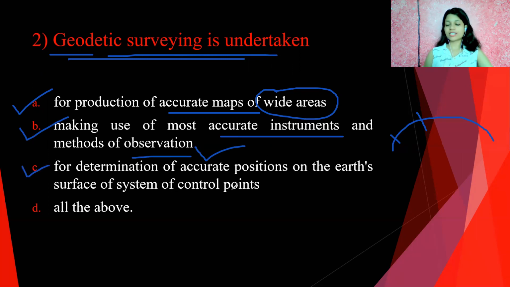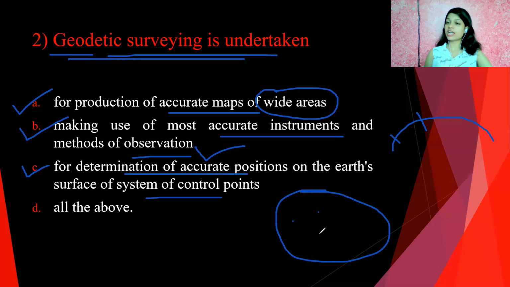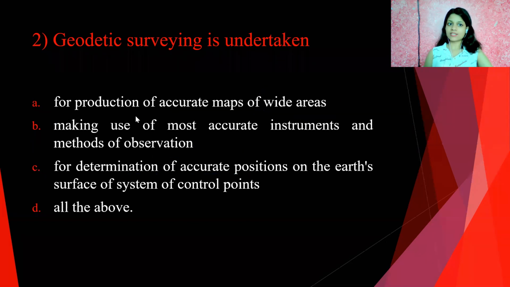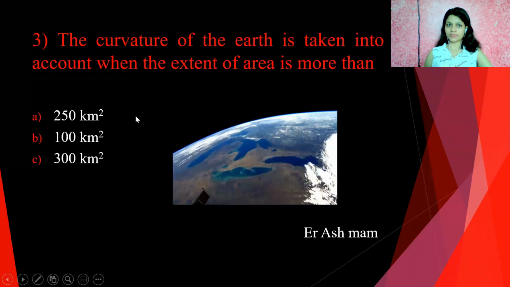Third one is for determination of accurate positions on the Earth's surface by systems of control points. So the third point is also correct because geodetic surveying is undertaken to determine the accurate positions on the Earth's surface with the help of control points. So all 3 points are correct here. So answer D is correct here, all the above.